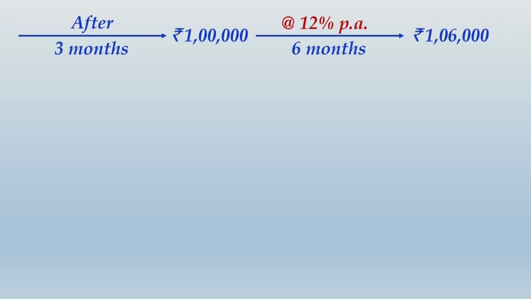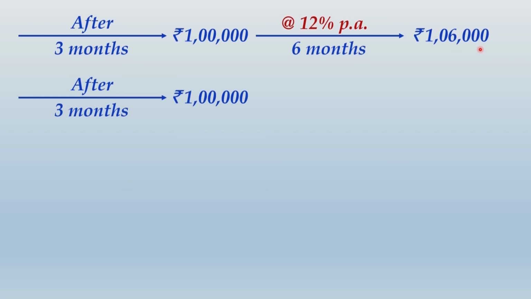That means you would pay rupees 1,06,000 on maturity. So you are borrowing 1 lakh and you will repay 1,06,000, correct? Now after 3 months, if you would have borrowed 1 lakh without the FRA contract, do you think you would have obtained 12%? Answer is no. In that case, you will not pay interest at 12%. You will pay interest at 13.2% per annum, correct?